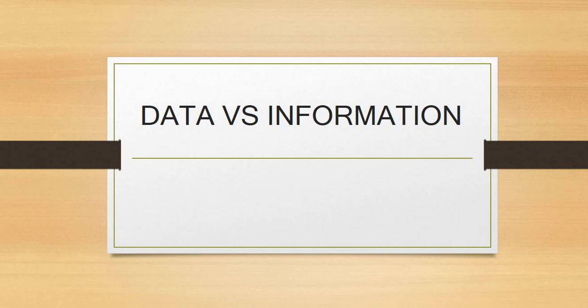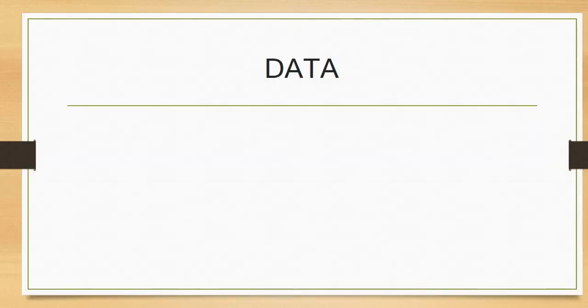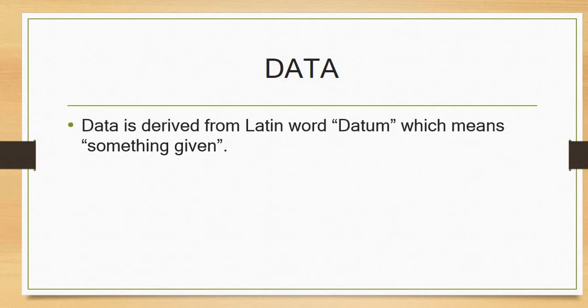As I said, in today's lesson, we are going to look in detail at the meaning of data and information, data versus information. Without wasting much time, let's look at what is data. Data is from the Latin word datum, which means something given.